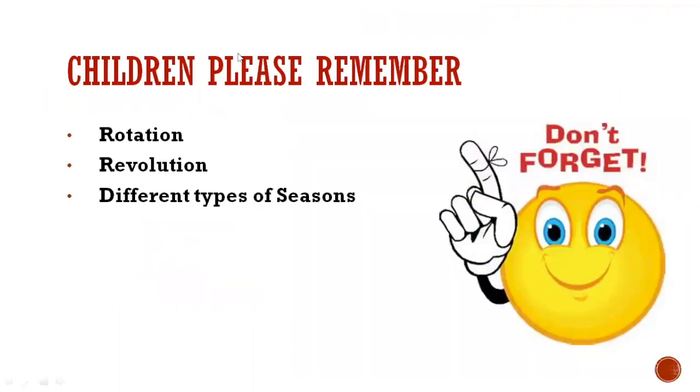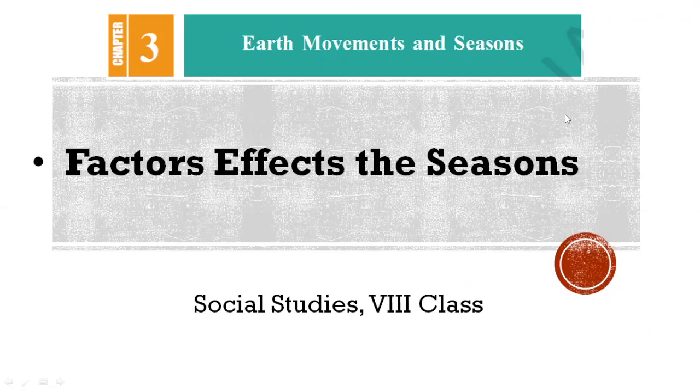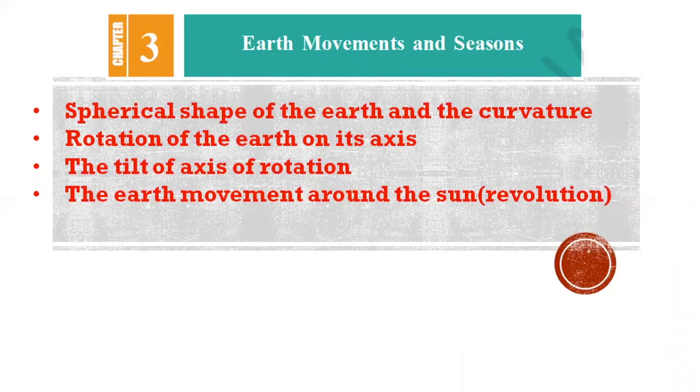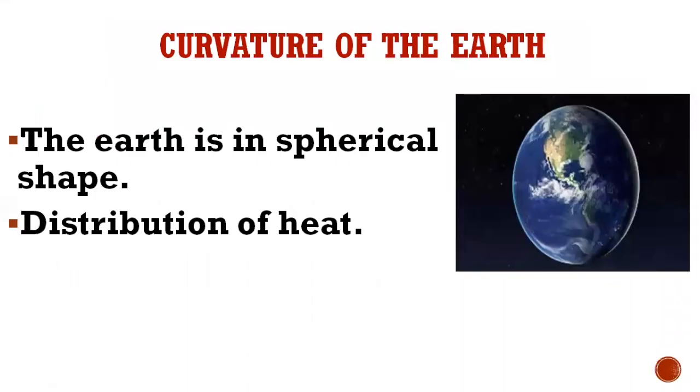So, children, you learned about rotation, revolution, and different types of season. We have four factors that affect the seasons. First is the spherical shape of the earth and its curvature, second is the rotation of the earth on its axis, third is the tilt of the axis of rotation, and fourth is the earth's movement around the sun. So now let us see the first factor, curvature of the earth.